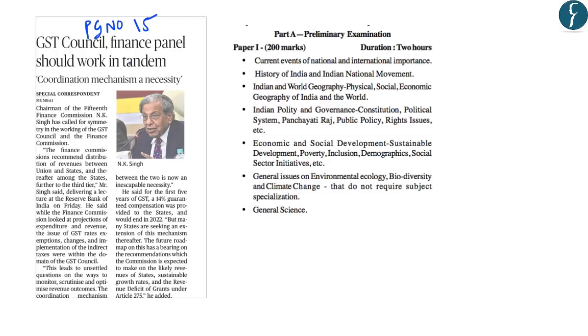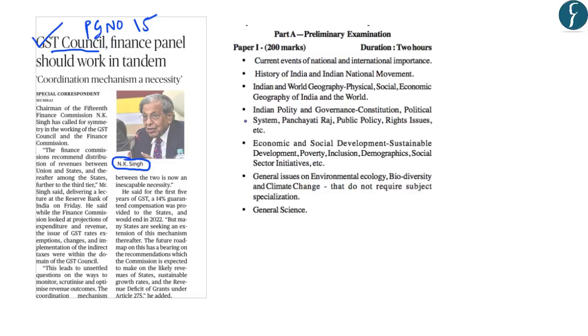Now in this article on page number 15, the present chairman of the Finance Commission, N.K. Singh, has said that there is a need for more coordination and a better coordination mechanism between the GST Council and the Finance Commission. And in this line, he has said that there should be clear terms on how the GST Council and the Finance Commission will work together. Now, he has raised this issue because the Finance Commission recommends the devolution of revenues to the state governments.